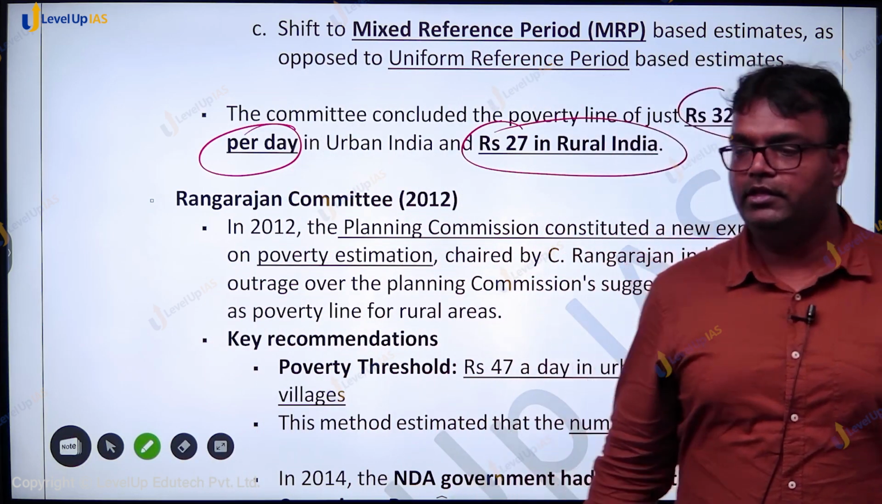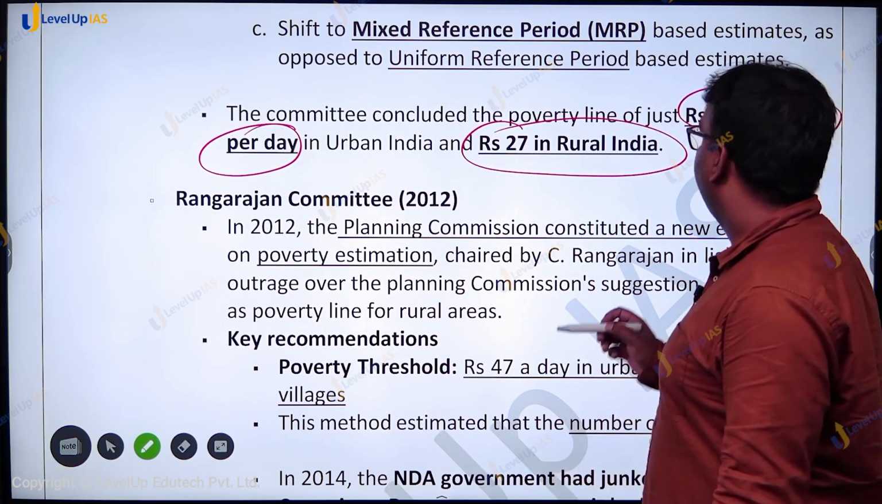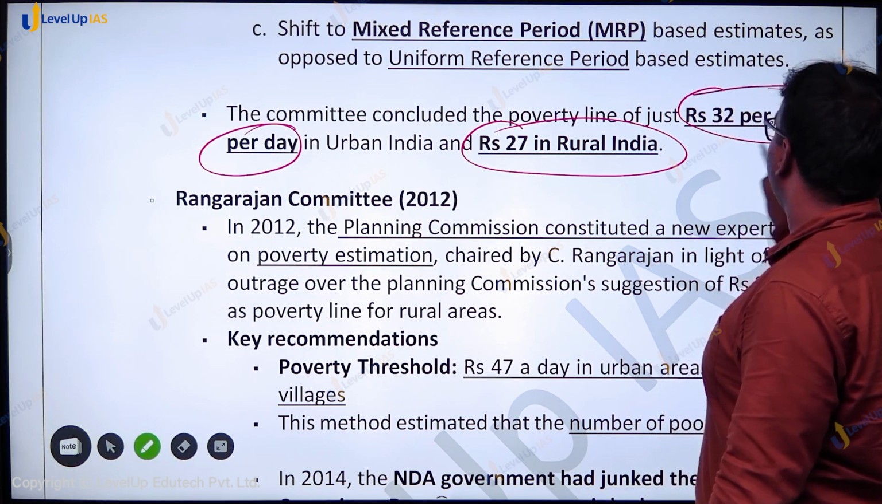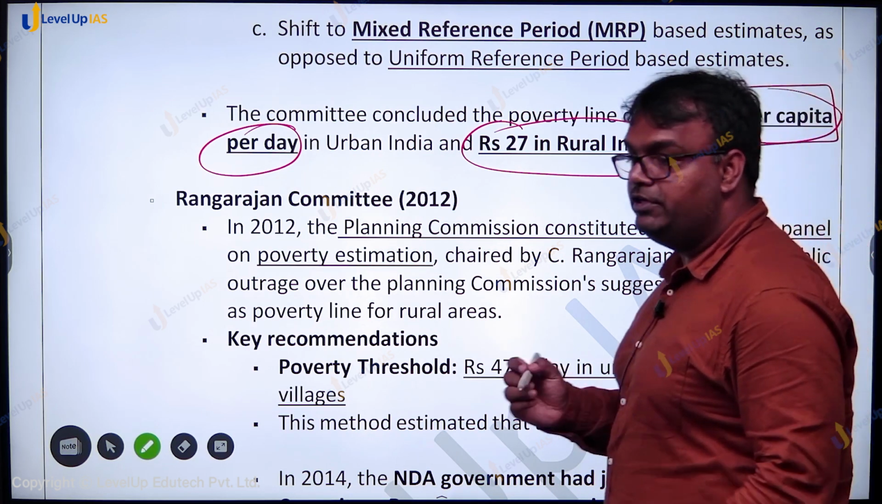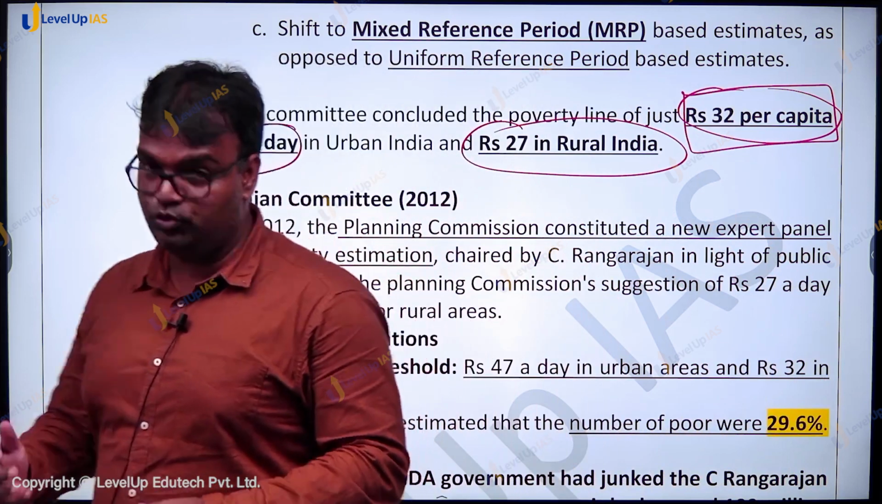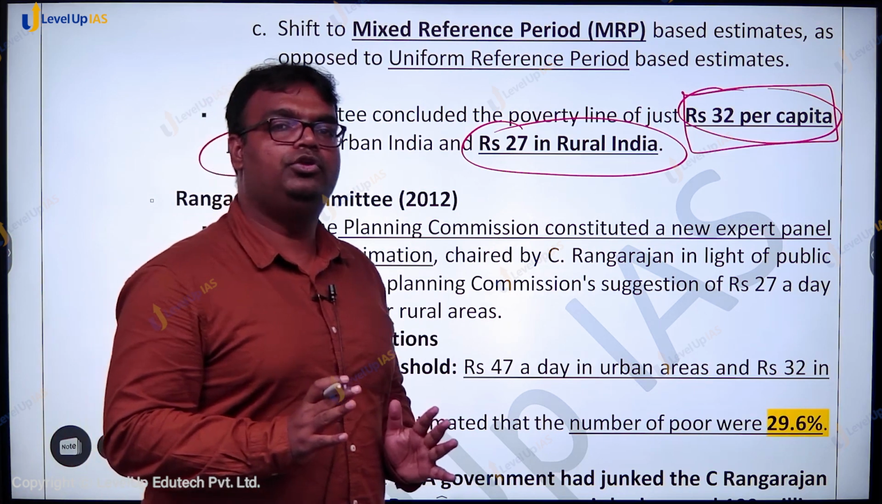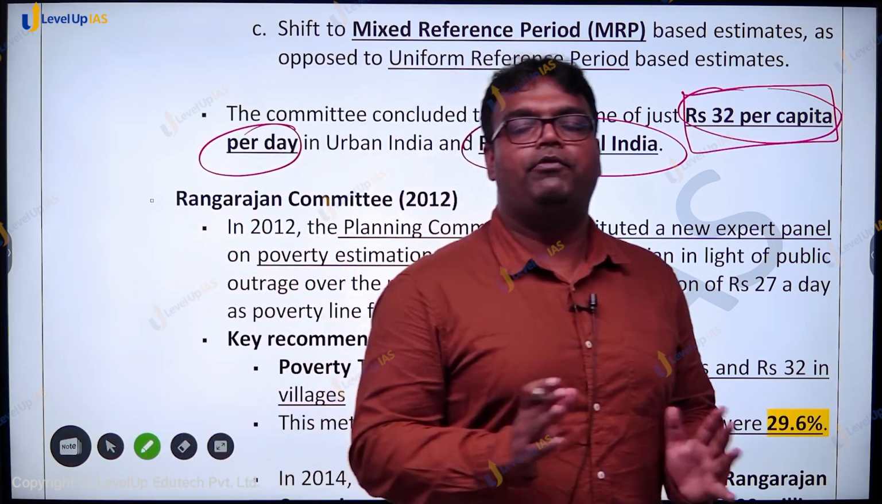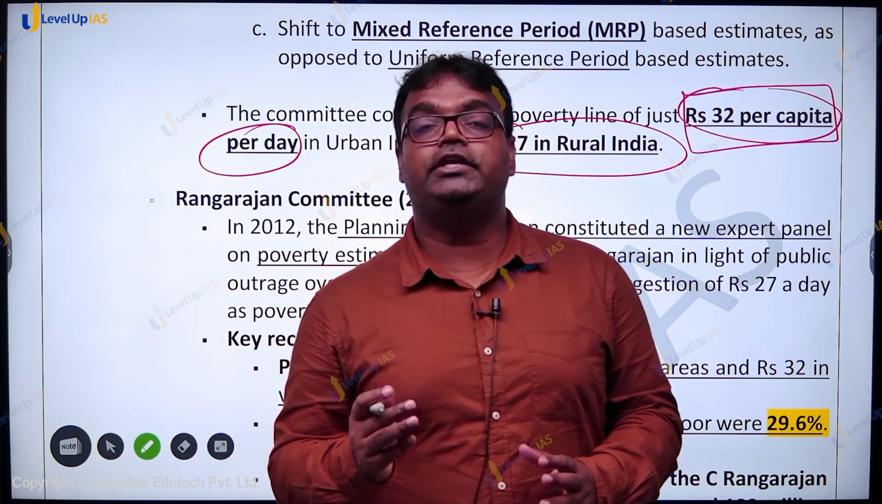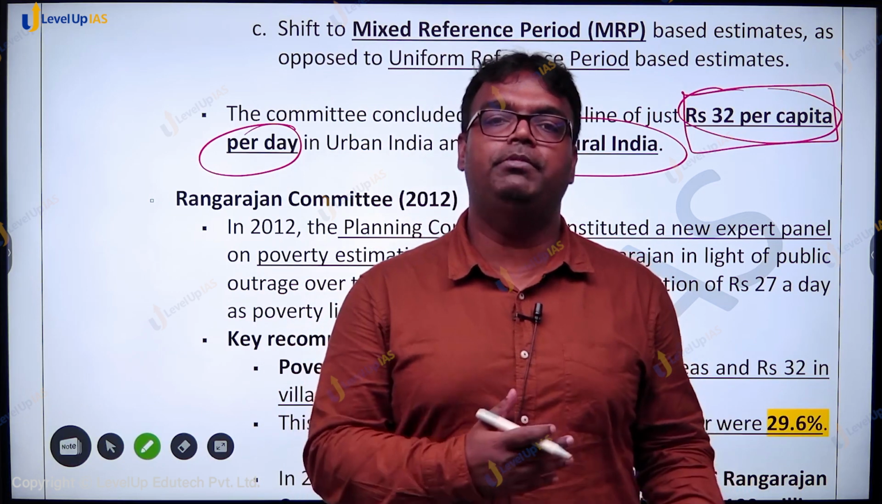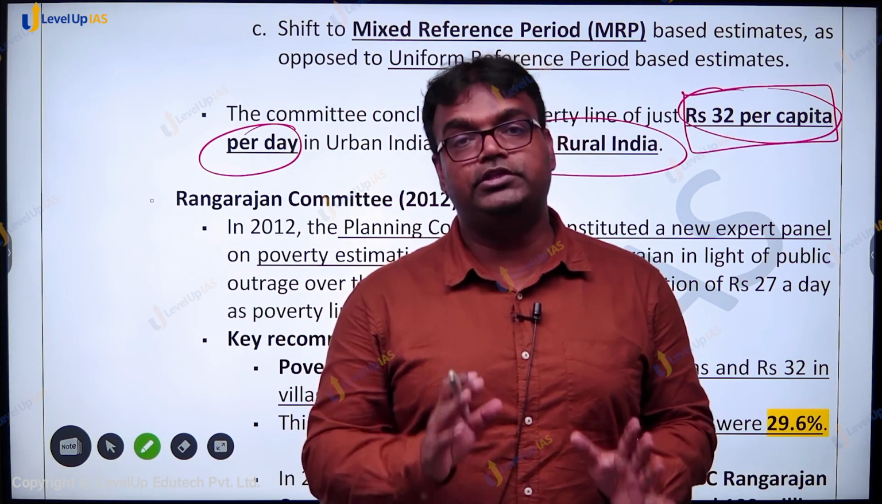So it basically said that if someone is earning rupees 32 per capita per day, someone is able to spend rupees 32 per capita per day, they are spending, meaning they must be earning also, then they are not poverty ridden. If someone's expenditure or income is less than this, then they are poverty ridden. This is per day per capita.